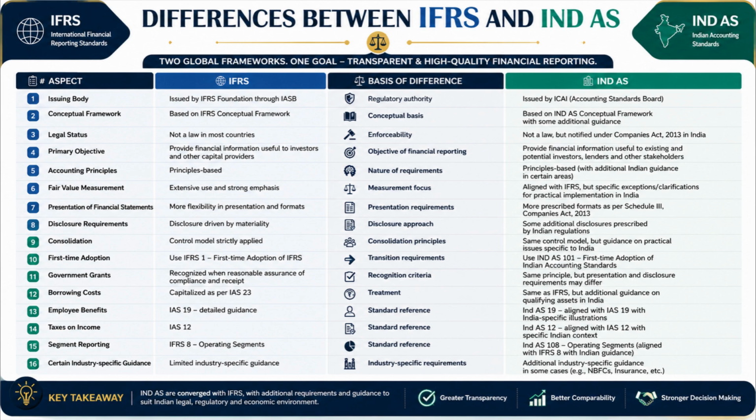Number 1. IFRS is issued by the International Accounting Standards Board under the IFRS Foundation, whereas IND AS is issued by the Institute of Chartered Accountants of India through its Accounting Standards Board. Number 2. IFRS is based entirely on the IFRS conceptual framework, whereas IND AS follows a similar framework but includes additional guidance relevant to India. Number 3. IFRS is not a law in most countries and is adopted through local regulations, whereas IND AS is notified under the Companies Act, 2013 in India.